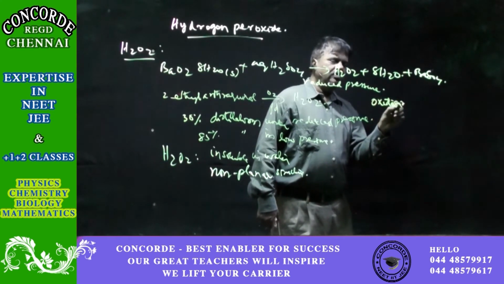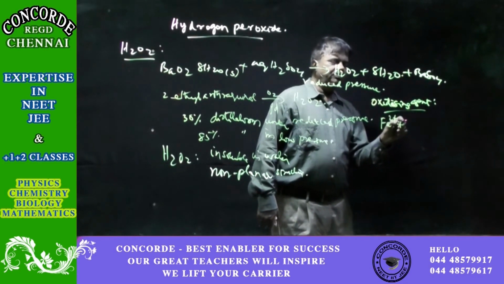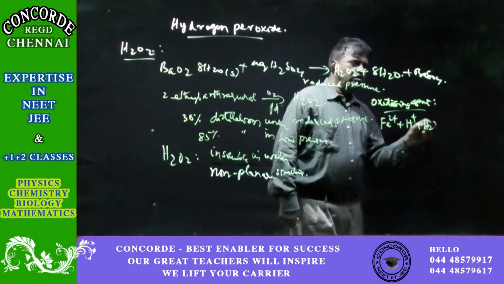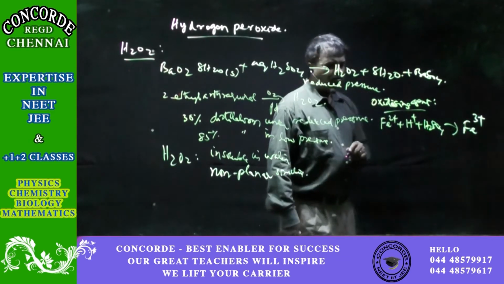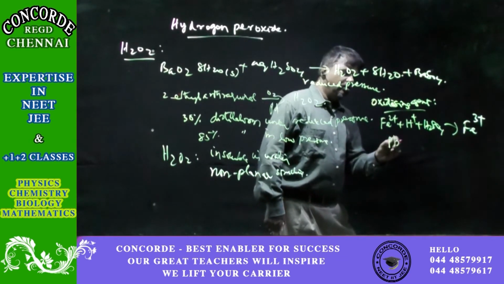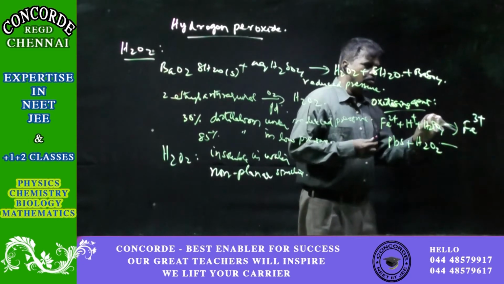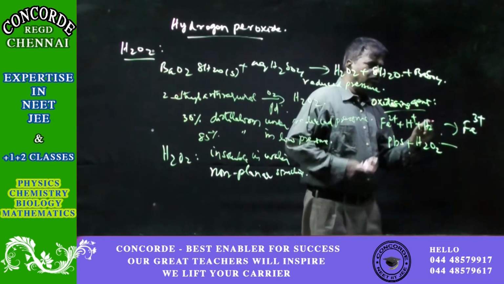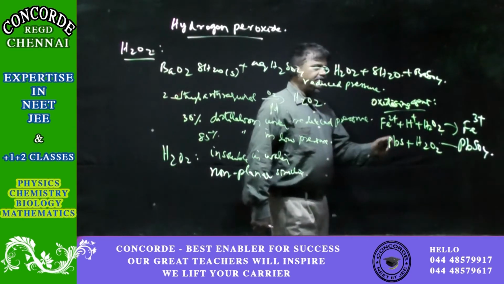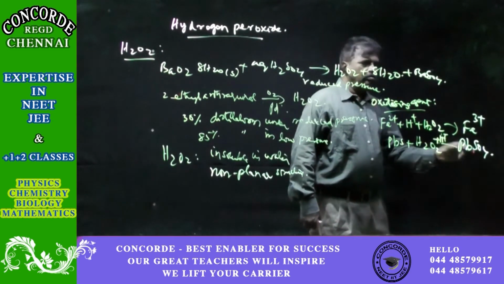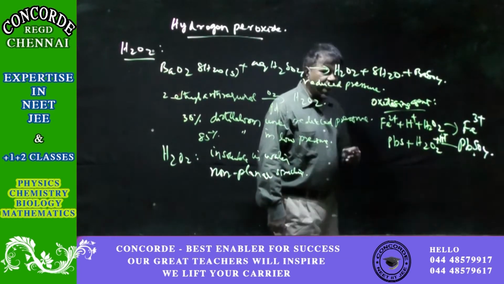As an oxidizing agent, it oxidizes Fe2+ salt in the presence of acid to Fe3+ salt, and it also oxidizes PbS to PbSO4. All this happens in the acidic medium, with hydrogen peroxide acting as an oxidizing agent.